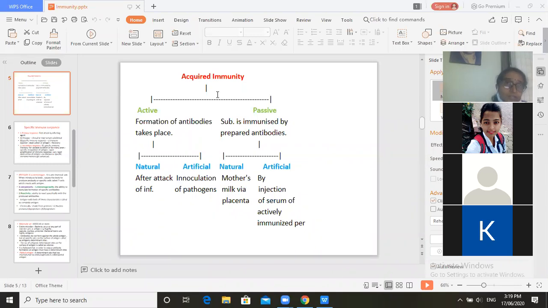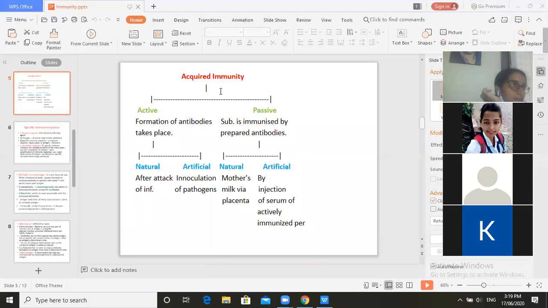Then the toxoids also get inoculated in the body, artificial inoculation of toxoids. What are the toxoids? Does anyone know? It is tetanus toxoid or diphtheria. The diphtheria vaccine is again inoculated, which creates the artificial active immunity, acquired active artificial immunity.